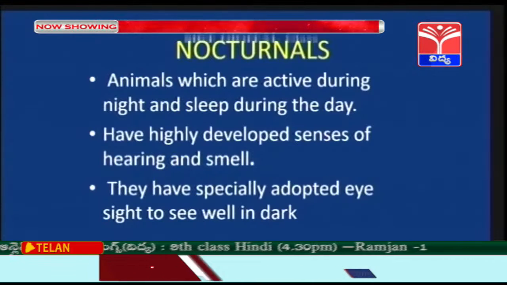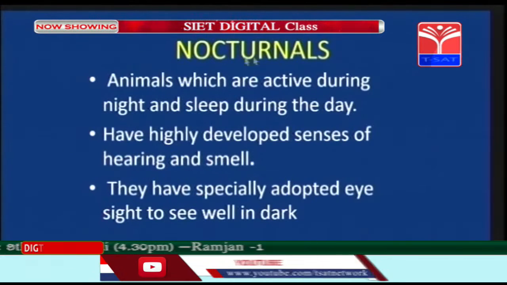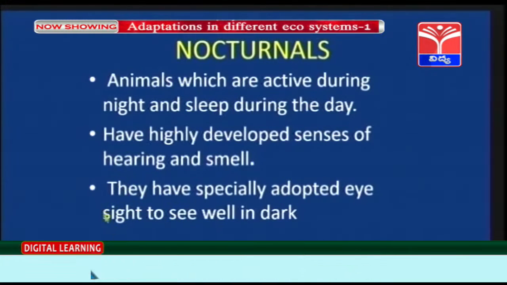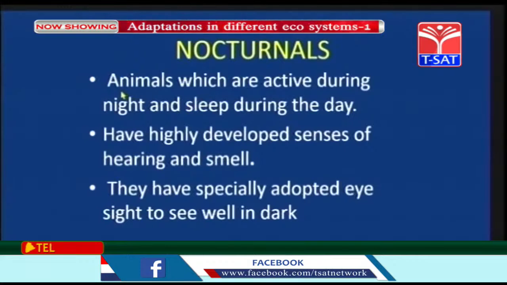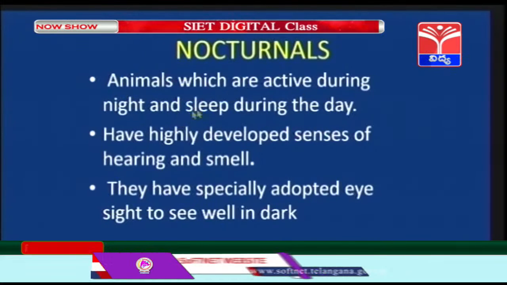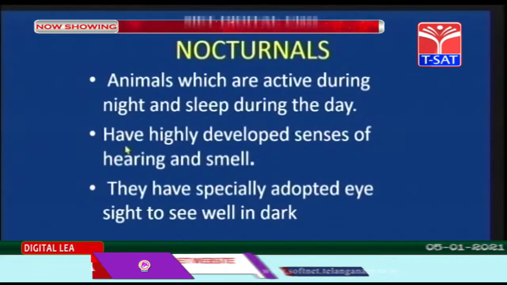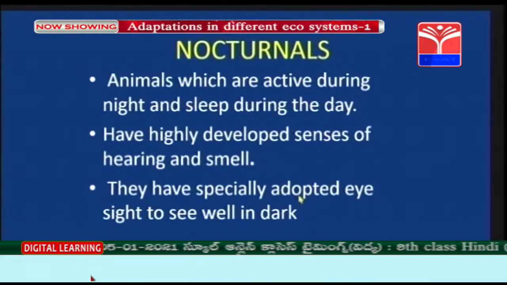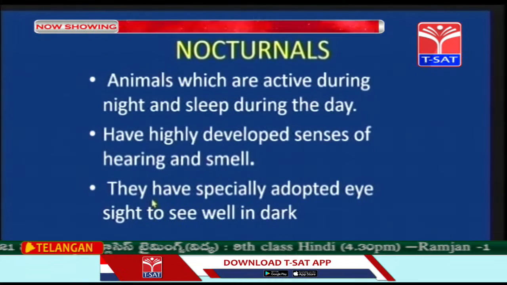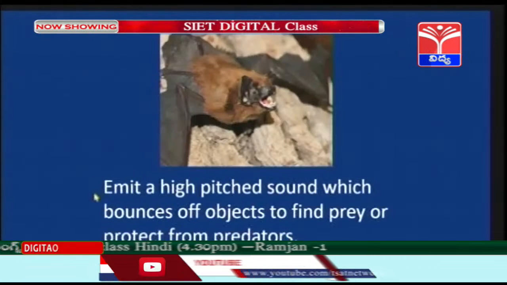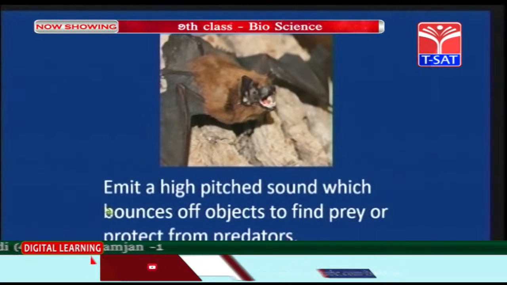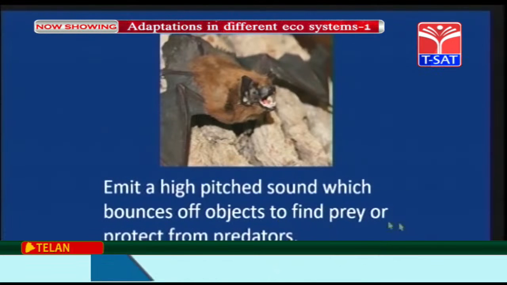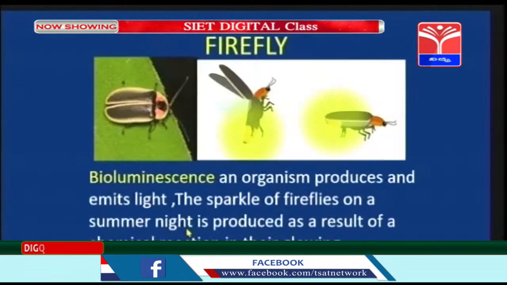So some adaptations are shown by animals called nocturnals. Nocturnals which come around during night to avoid the day temperature, right children? So the animals which are active during night and sleep during day, they have highly developed senses of hearing and smell. So they have specially adapted eyesight to see well in dark. So this is the best example for nocturnal, children. Bat emits a high-pitched sound which bounces off objects to find prey or protect from predators.